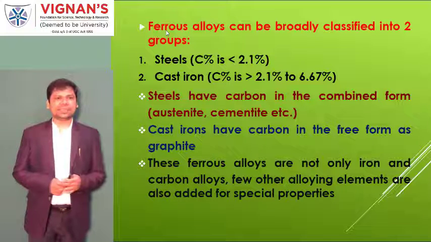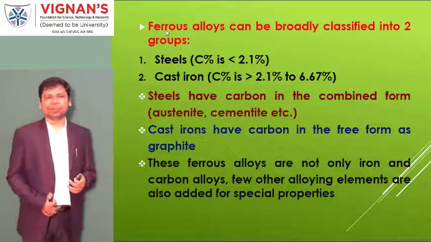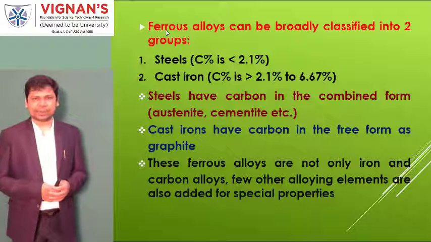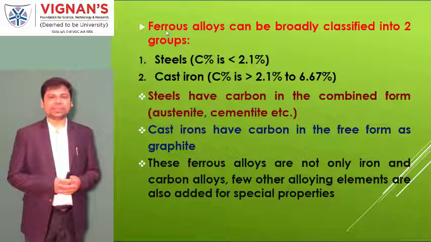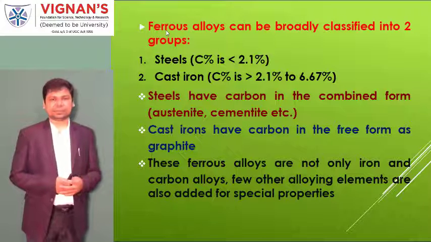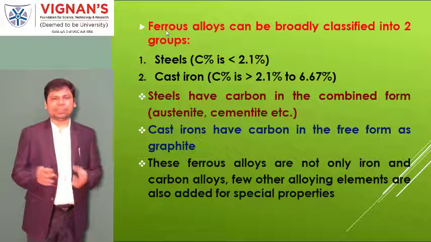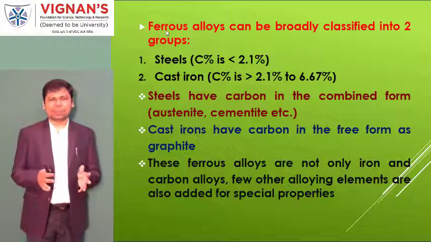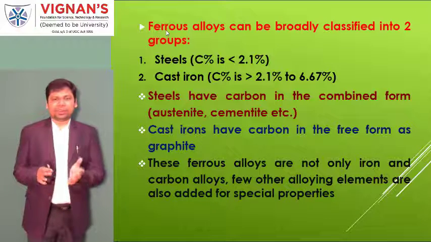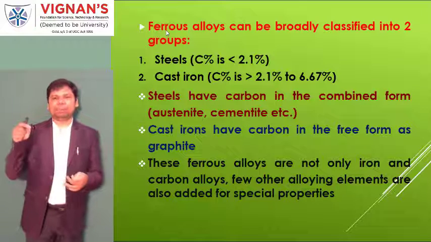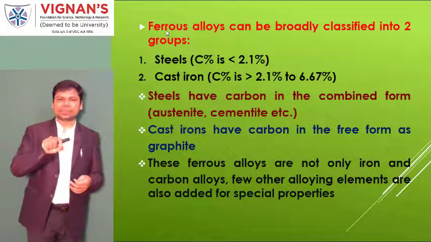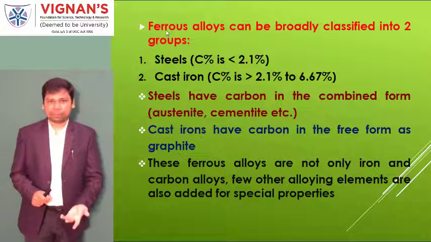Now, the steels have the carbon in the combined form, which is called austenite and cementite. These are technical terms, but these are about the products. What are the products? How are they prepared? First, we take the iron ore and melt it, and we control it by adding the carbon percentage. Then the steels are developed.